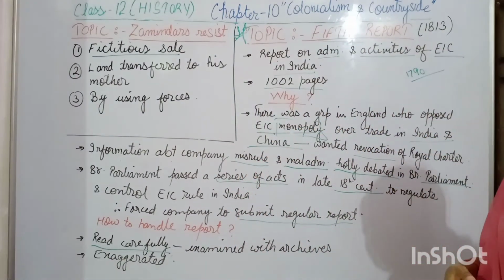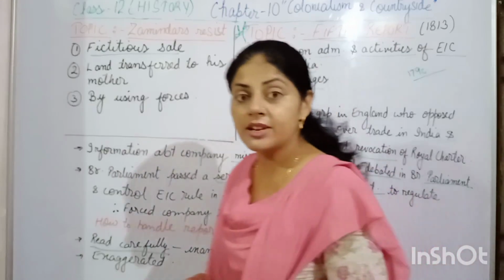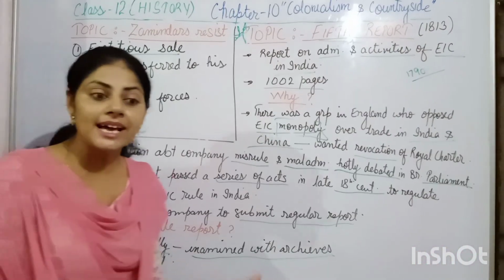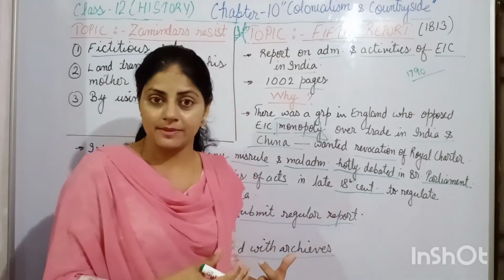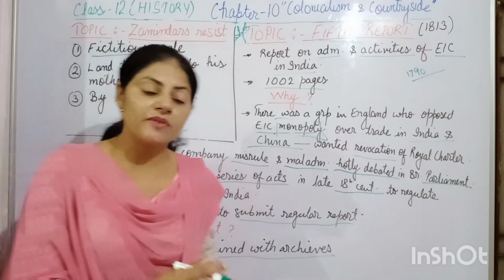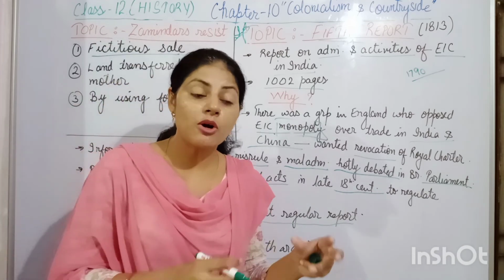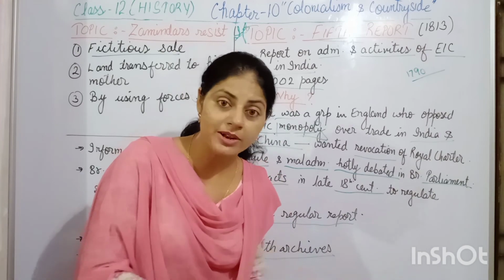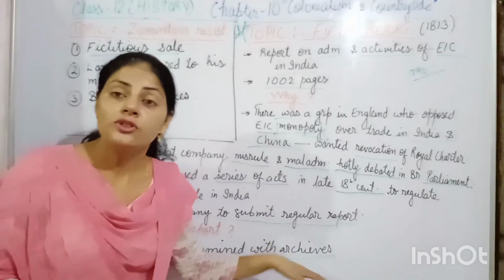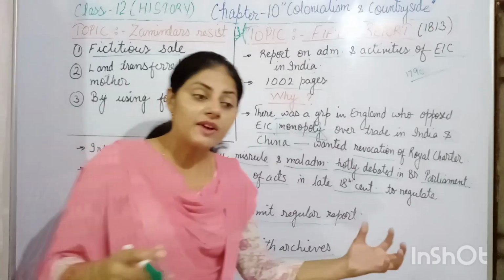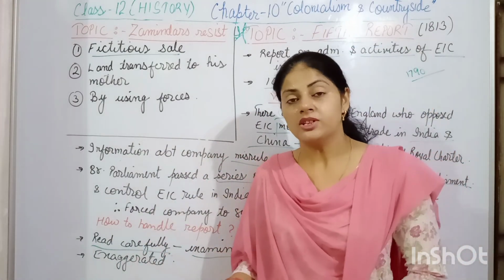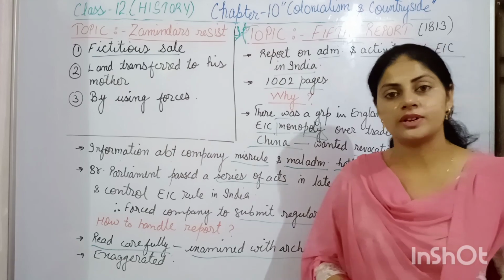Apart from this, after reading the report, we also have to examine the archives. What are the archives? Archives were the original documents of the revenue: the actual revenue collected from various places, or other original documents of the time, the primary source. So after reading the report, we also have to examine those archives, and we have to cross-check both things. Only then can we come to any conclusion. So we have to handle the report very carefully. Thank you.